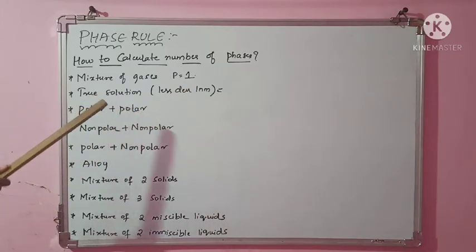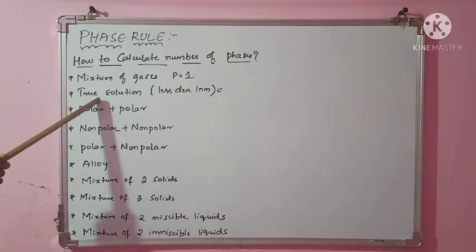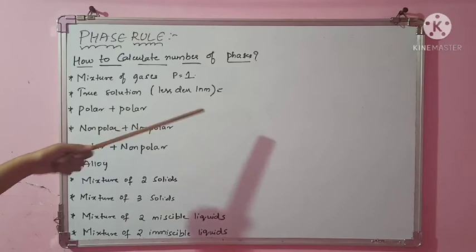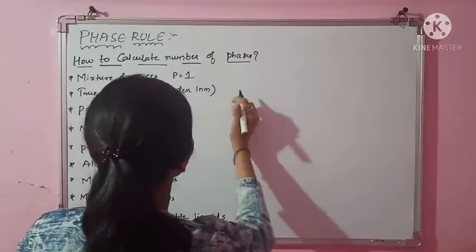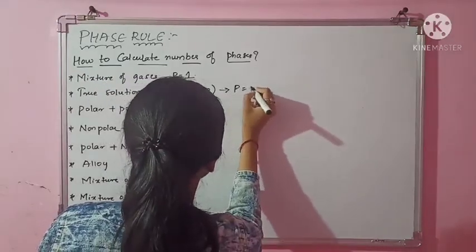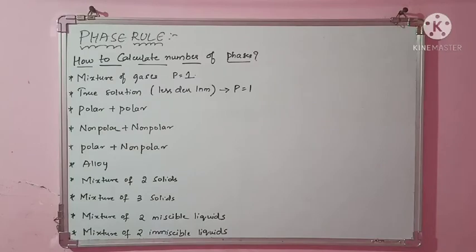So then definitely your whole solution is looking like homogeneous. Whichever solute you add, if the particle size is lesser than 1 nanometer, then it will be completely dissolving in that. You cannot see with your naked eyes. True solution is homogeneous. And moreover, you have learnt that true solution is a homogeneous mixture. So definitely your phases will be 1.